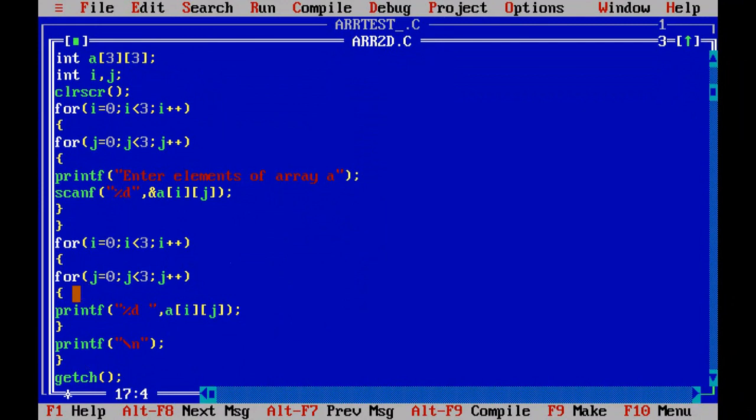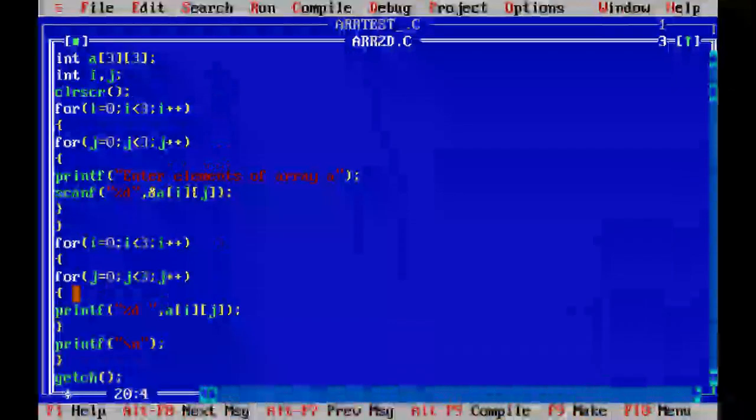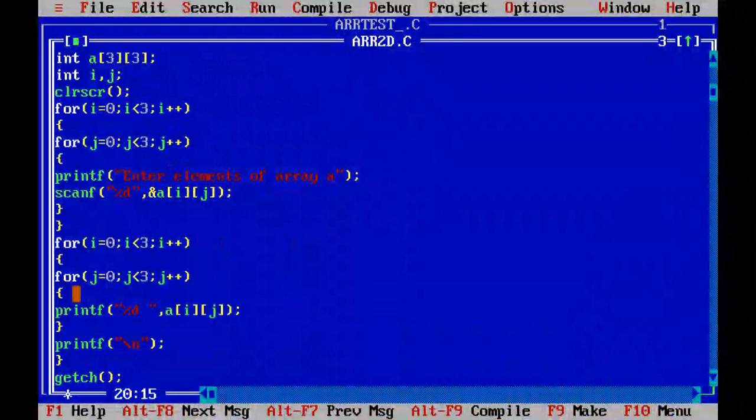Now you can see there are also 2 loops here, the same loops, and I have printed the values a[i][j]. First i becomes 0, j becomes 0, first it will print 0, 0, then j becomes 1, 0, 1, then j becomes 2, then 0, 2. Like this all these values will be printed by this loop. So students, you are advised to please just dry run the program.